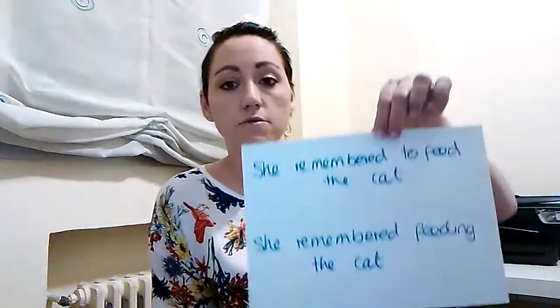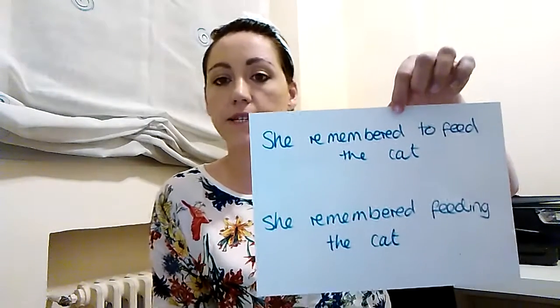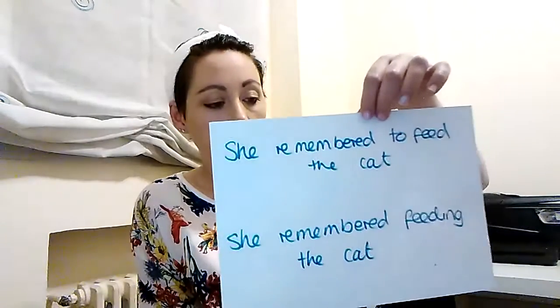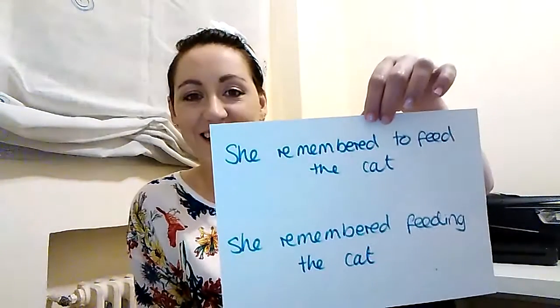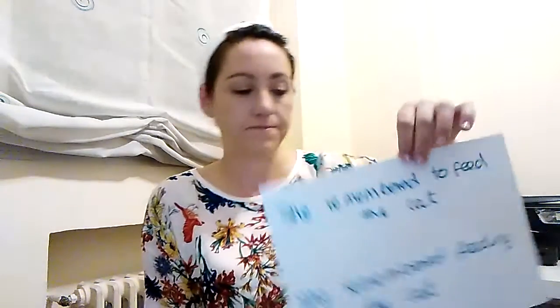Okay, so the next verb, which can be followed by either the ing or the to infinitive form, is the verb to remember. So again, either as a dictation, or you write it out, or somebody writes it on the board for you, you dictate it to them. Two sentences: She remembered to feed the cat, and she remembered feeding the cat. Are they different? Are they the same? Why are they different?